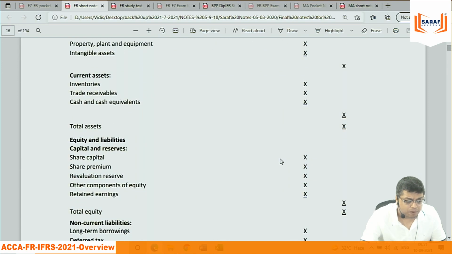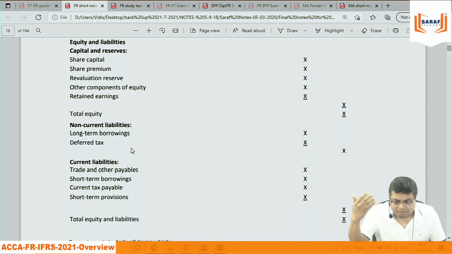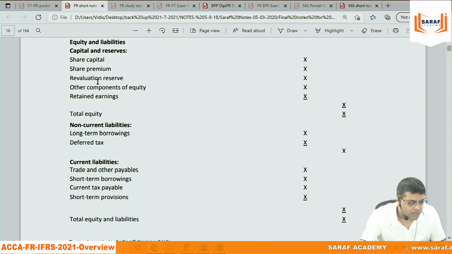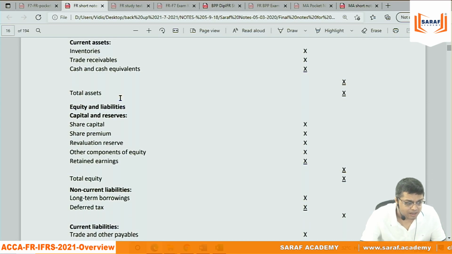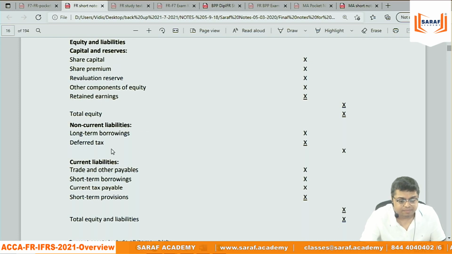If a company has preference shares, where will we record preference shares in the balance sheet? If a company has equity and preference shares both, where will we be recording preference shares? Under equity or liabilities, okay. But is it under the heading capital and reserves or under the heading non-current liability? Where?